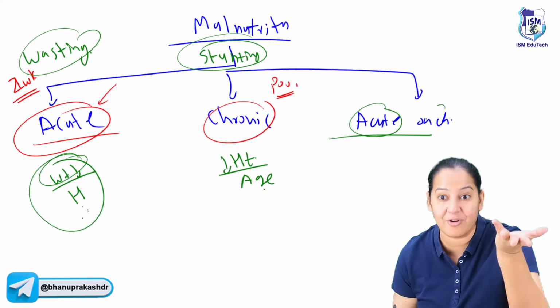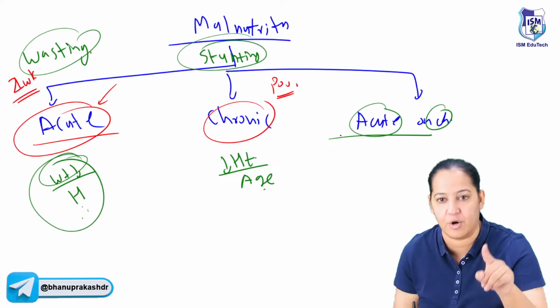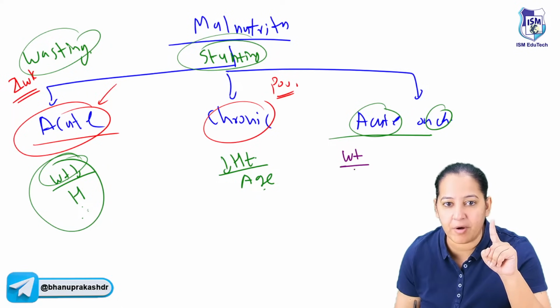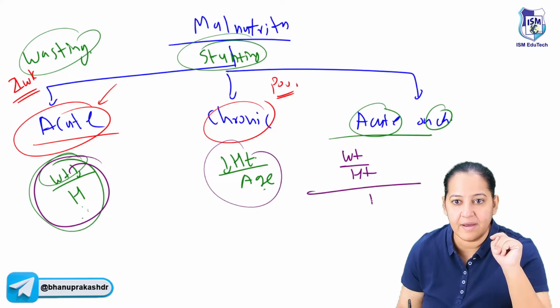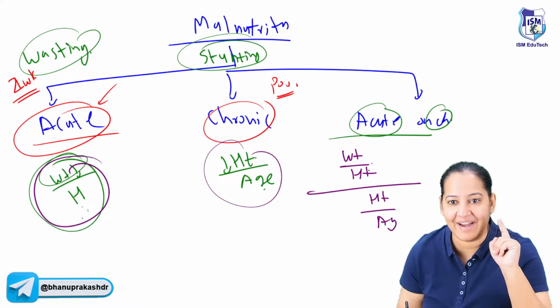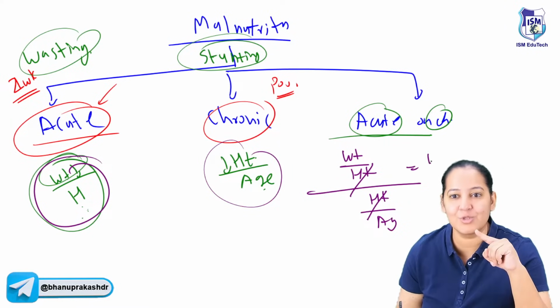Acute is the numerator, chronic is the denominator. Let's divide. What is acute? Weight upon height. And divided by chronic. What is chronic? Height upon age. So height cancels, height cancels. So it is weight upon age.